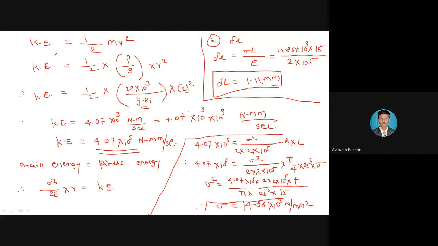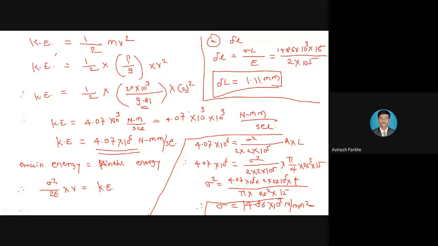But please keep in mind, while calculating the kinetic energy, you have to put the value of V in meter per second, and the value of g in meter per second square. So initially you will get the value in Newton meter per second. Again you have to multiply by 10 raised to 3 and convert to Newton mm per second. So please keep in mind this conversion is very important. If you take that kinetic energy as it is in Newton meter per second, your further answers will be wrong. So immediately you have to multiply by 10 raised to 3 and convert to Newton mm per second.